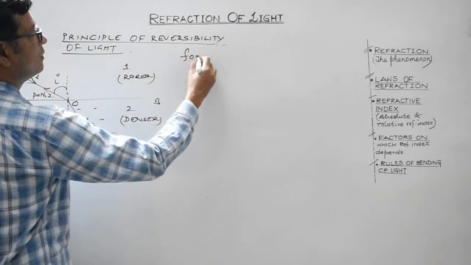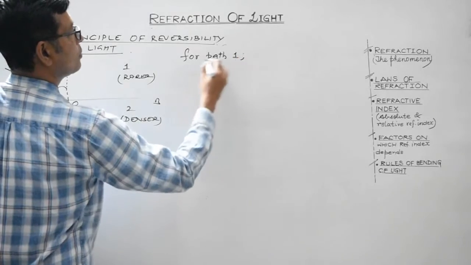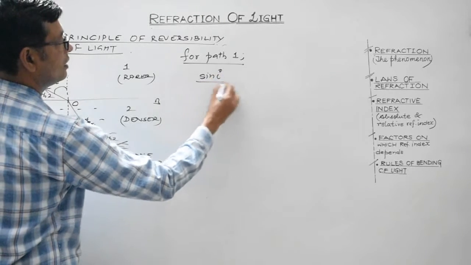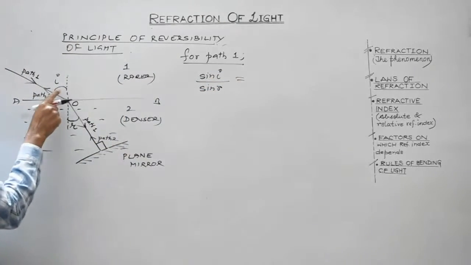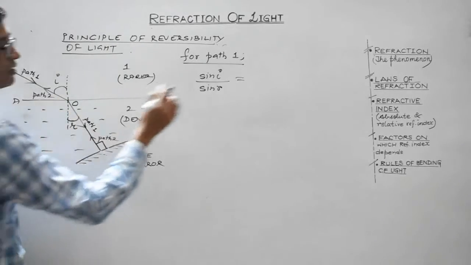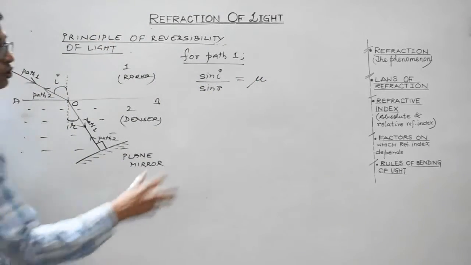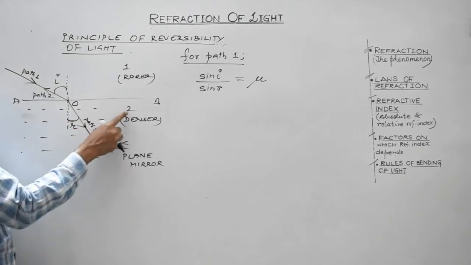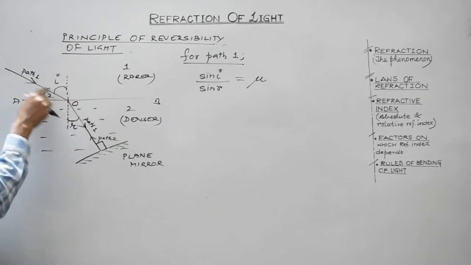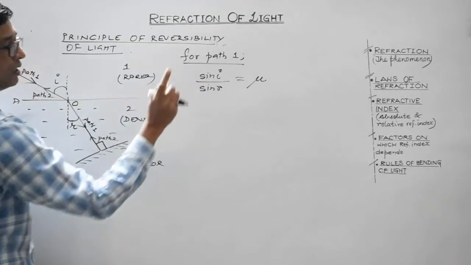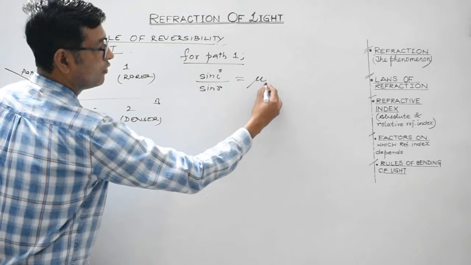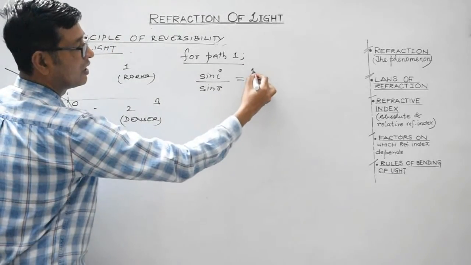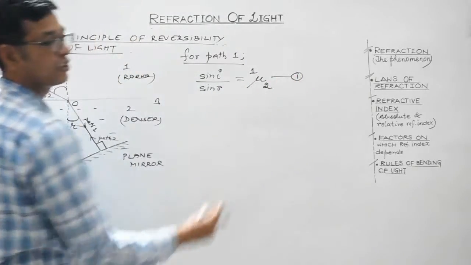So for path 1, let's apply Snell's law. What do you get? Sin i divided by sin r. Ratio of sine of angle of incidence to the sine of angle of refraction is constant, and that is refractive index. Now students, how to write this refractive index? Again I must repeat. Angle of refraction is lying in medium 2 and incident ray is travelling in medium 1. I am considering path 1. So it will be refractive index of which medium? Of the medium in which angle of refraction lies. With respect to which medium? In which the incident ray travels. So this will be the first equation.